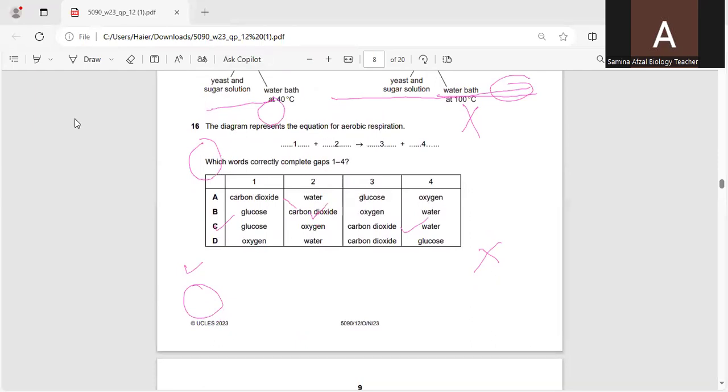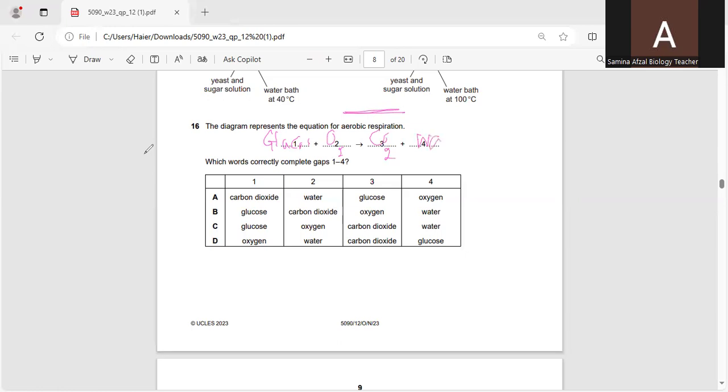Next, question number 16. The diagram represents the equation for aerobic respiration. Glucose and oxygen, aerobic breakdown of food, give carbon dioxide plus water.